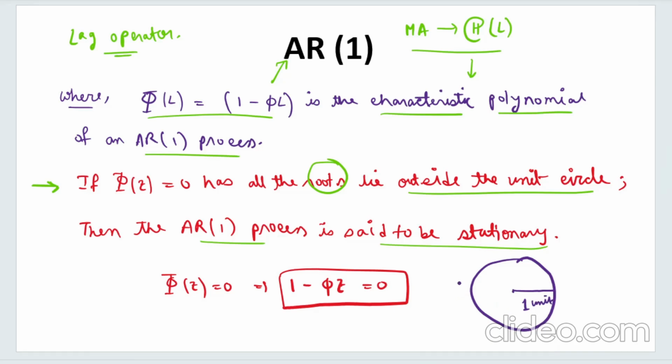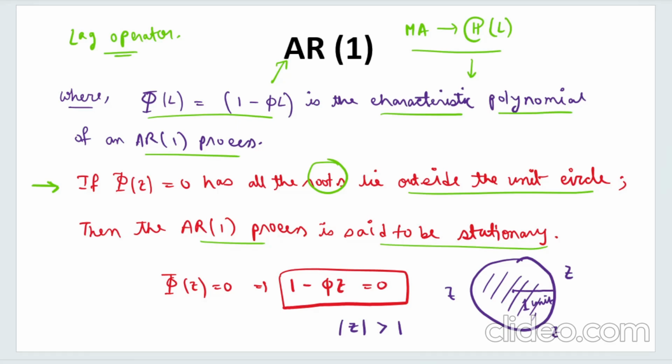So we are saying that the root you will get from here, you will have only one root, right? You can see this from here. If the mod value of that root lies outside the unit circle, somewhere here, it does not lie within this circle, which means it lies outside the unit circle, then only will you say the AR1 process will be stationary.